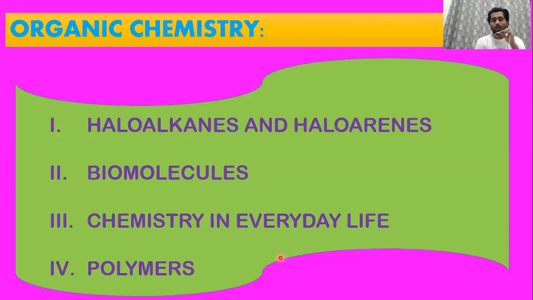Then I will tell what are the dos and the don'ts in these chapters. So first one is haloalkanes and haloarenes. Basically there are haloalkanes, haloarenes, alcohols, aldehydes. Then if I remember, amines, then biomolecules, polymers, and chemistry in everyday life. But aldehydes and alcohols and amines.